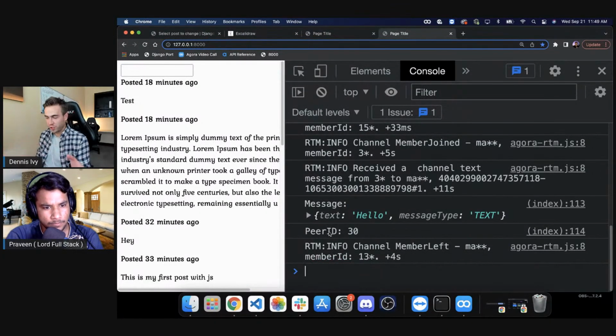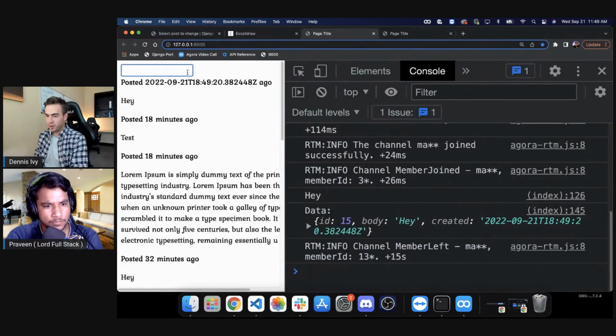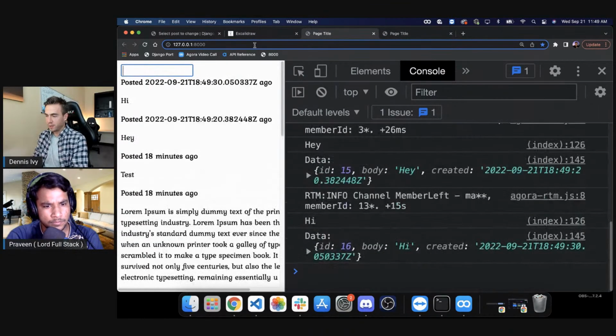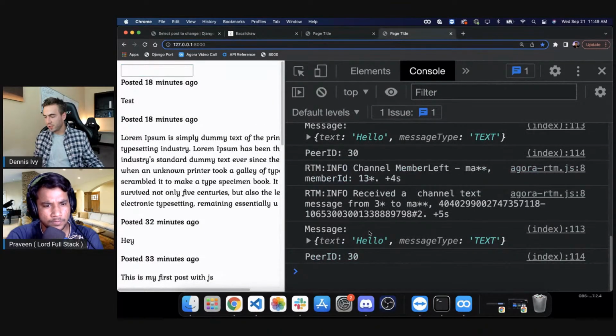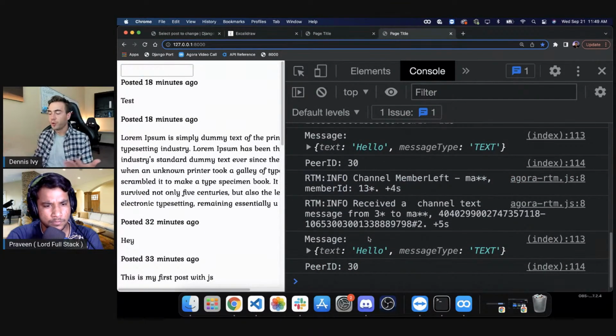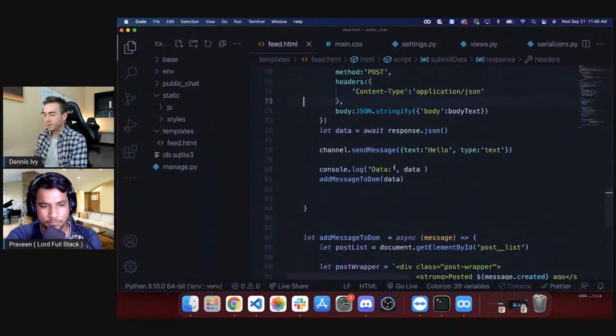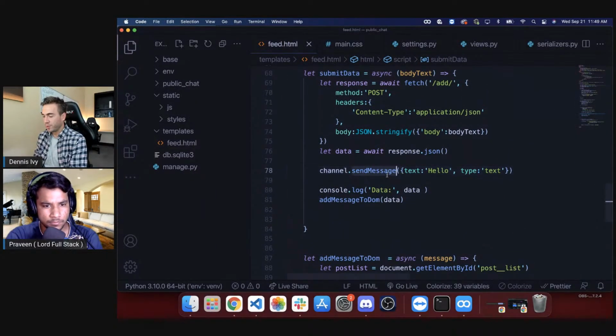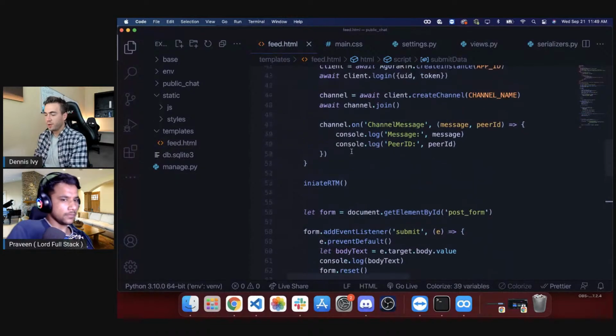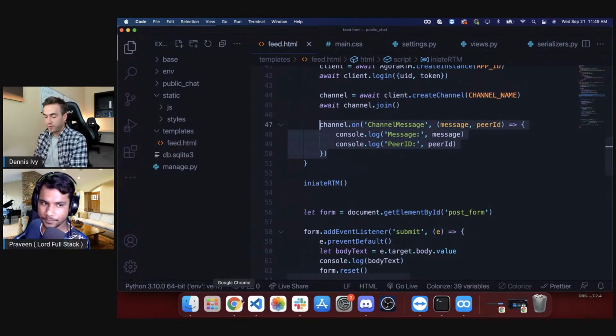So you notice I didn't refresh anything. So I can just do hi, and then the other peer is going to get this message. So we see hello. Okay, so they're both hello because that's just a string. So essentially, on submit, we send the message, we call the send message function, and then we add an event listener that retrieves this message. Now, there's a few issues with this.